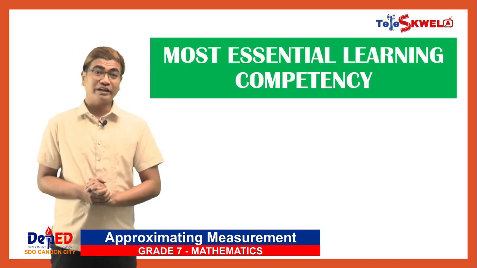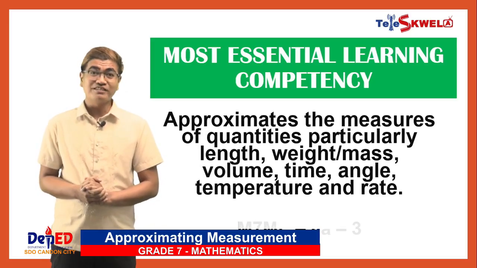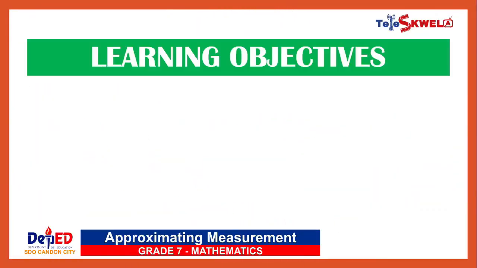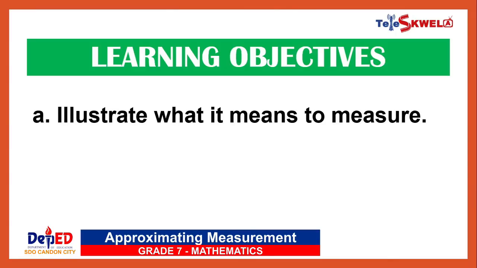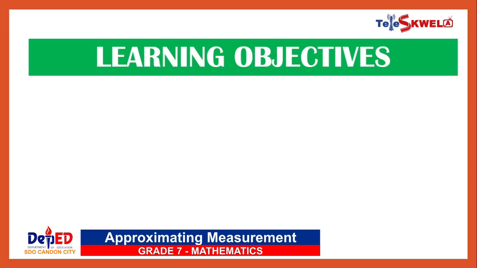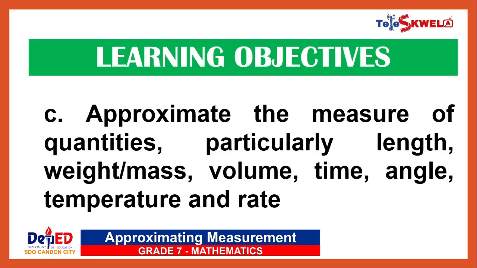This week's episode in Quarter 2 is anchored from our most essential learning competency, which is to approximate the measures of quantities, particularly length, weight or mass, volume, time, angle, temperature, and rate. In today's episode, you are expected to illustrate what it means to measure, describe the development of measurement from the primitive to the present international system of units, and approximate the measure of quantities, particularly length, weight or mass, volume, time, angle, temperature, and rate.